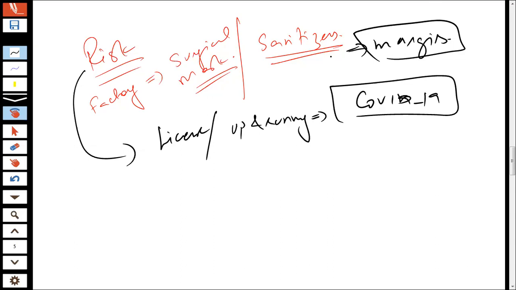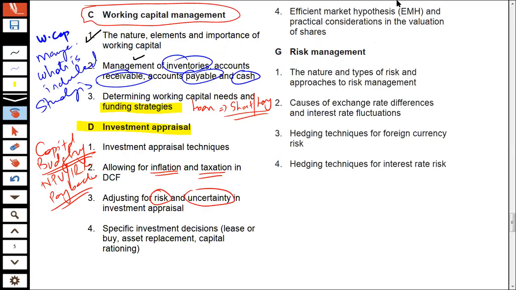So when we discuss investment appraisal, as I mentioned, there is going to be an additional area which we shall be covering, which is incorporating the effect of risk and incorporating the effect of uncertainty. That's what we will be doing. Now let's move a bit forward and try to understand further. The next thing is specific investment decisions: lease or buy, asset replacement, and capital rationing. I'm going to explain each one of them one by one.